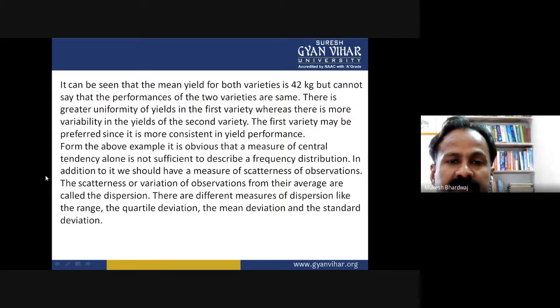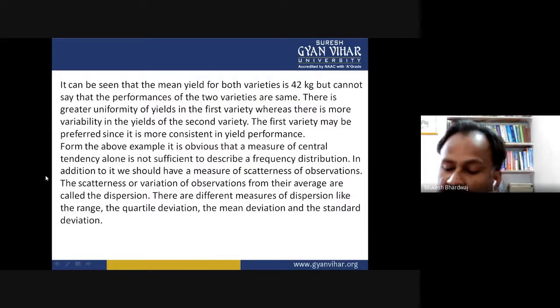From the above example, it is obvious that measure of central tendency alone is not sufficient to describe a frequency distribution. Let me give you one more example, a live example. Suppose I'm taking an example of three families. The three families have different numbers of family members, and the incomes of each family are also different.